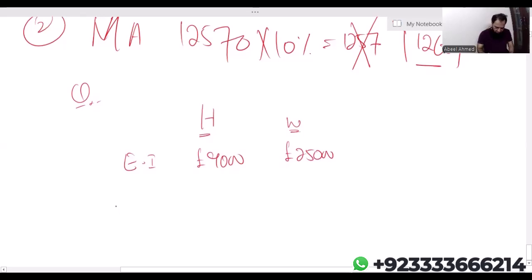And the requirement is to calculate the income tax liability for the wife. So from the question, it can be seen that the husband is not in a position to utilize his entire personal allowance. So obviously, we should be transferring 10% of the personal allowance to his wife. But how it works, let me show you.